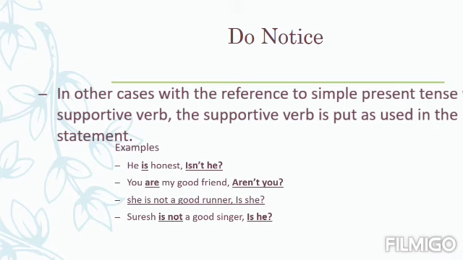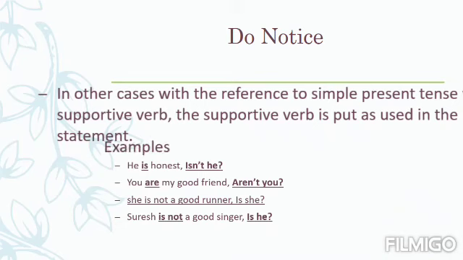For example, if the supportive verb is has been put, then we can use is in the question tag also. If the supportive verb are has been used, then we can use the same supportive verb in the question tag. Here some examples have been given.